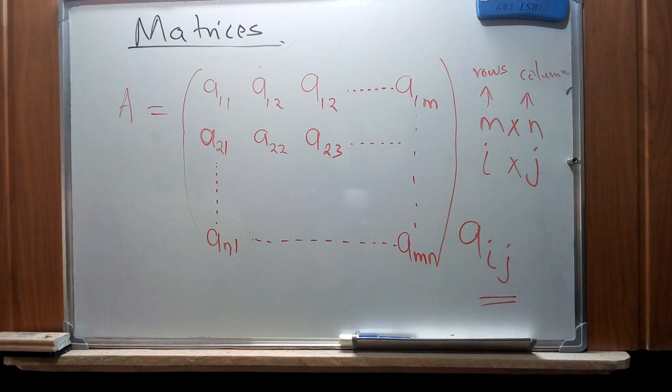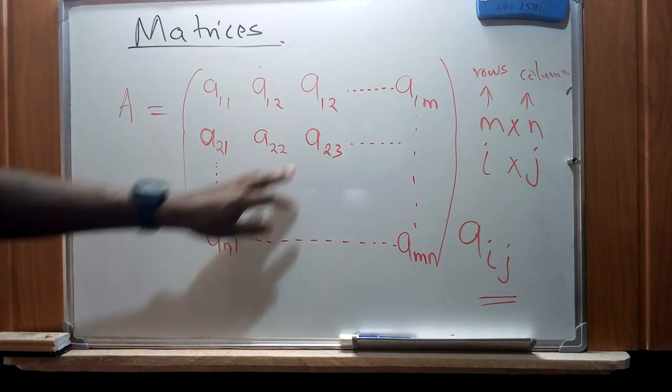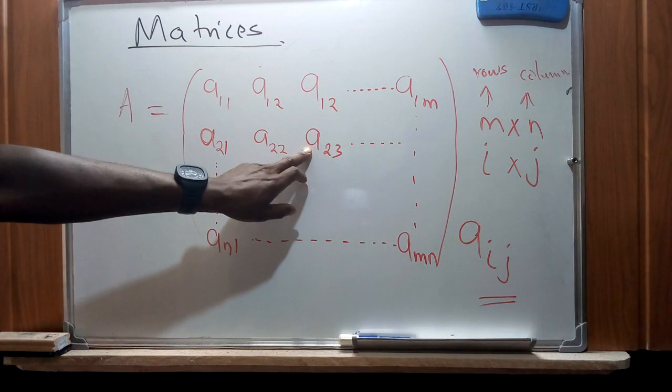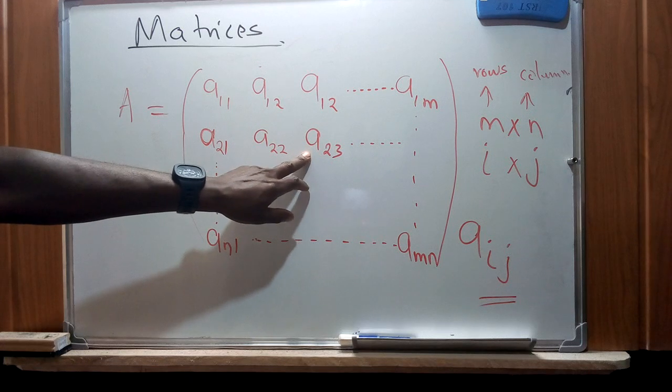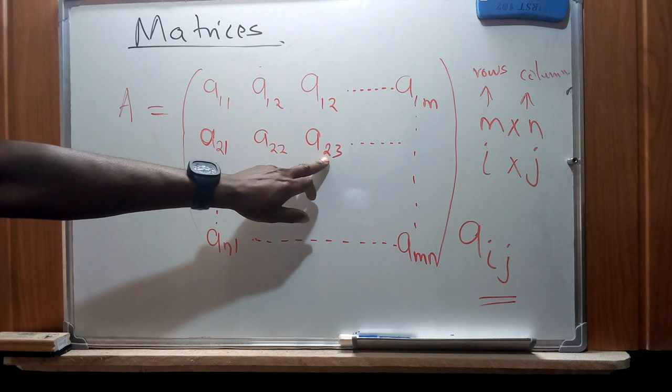I've just chosen A for the sake of convenience. So in a sense, this is how a matrix can be represented. In case we come across operations, we are going to refer to these numbers, representing maybe a character that appears in row 2.